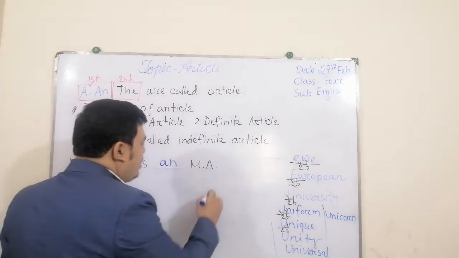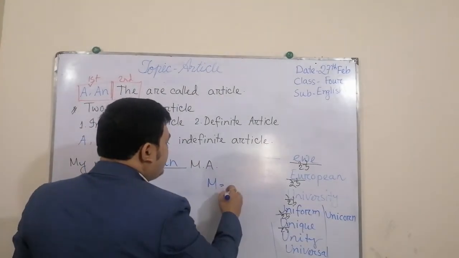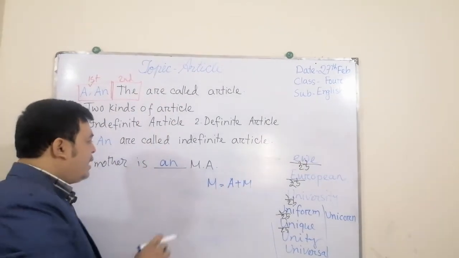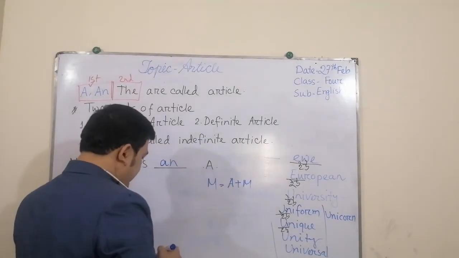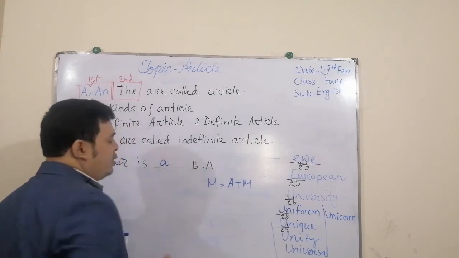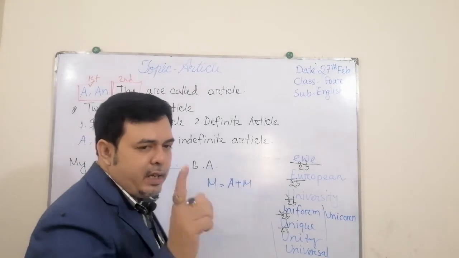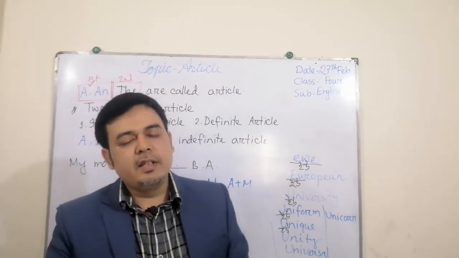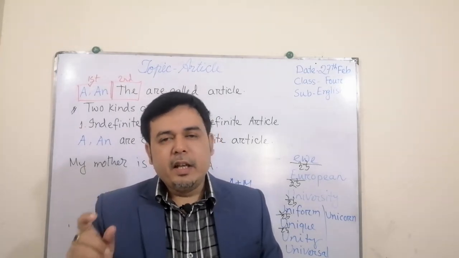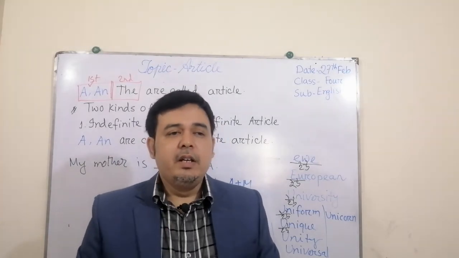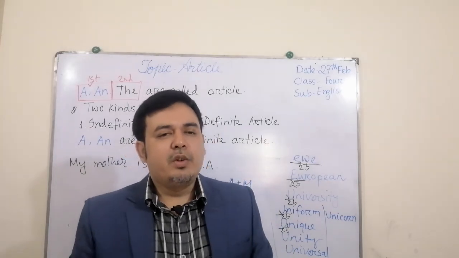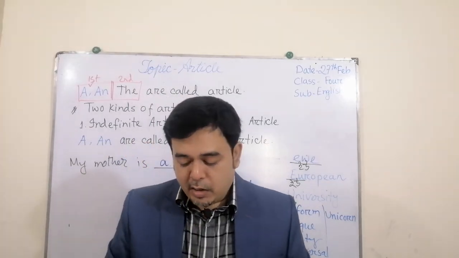Why? Because to pronounce M we have to start with A plus M. But if it is BA, then what will we use? A. So in a single letter, pronunciation of a single letter, you must be careful. You have to think whether the pronunciation of that letter starts with a vowel or a consonant. That will help you to give the correct answer.